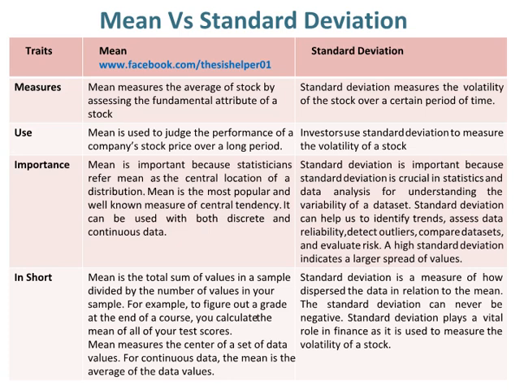In short, mean is the total sum of values in a sample divided by the number of values in your sample. For example, to figure out a grade at the end of a course, you calculate the mean of all of your test scores. Mean measures the center of a set of data values. For continuous data, the mean is the average of the data values, whereas standard deviation is a measure of how dispersed the data is in relation to the mean. The standard deviation can never be negative. Standard deviation plays a vital role in finance as it is used to measure the volatility of a stock.